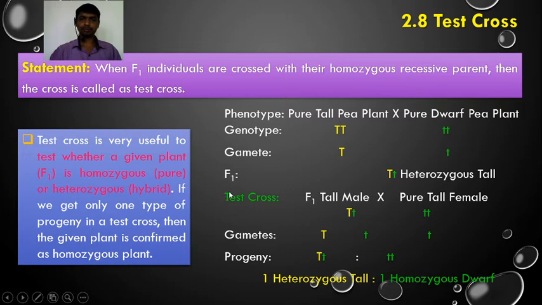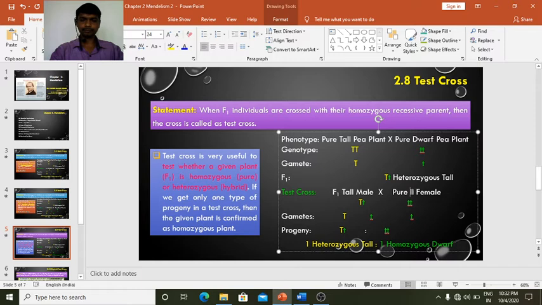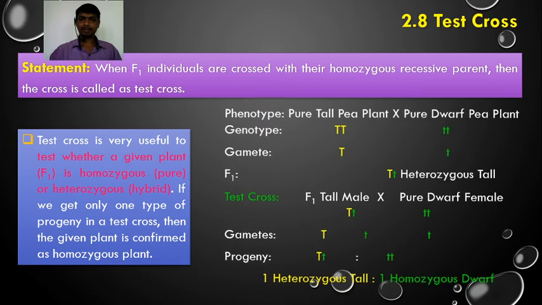Now we are performing the test cross. So this F1 tall plant has been crossed with a pure dwarf female plant having a genotype of small t, small t. That cross we call the test cross.